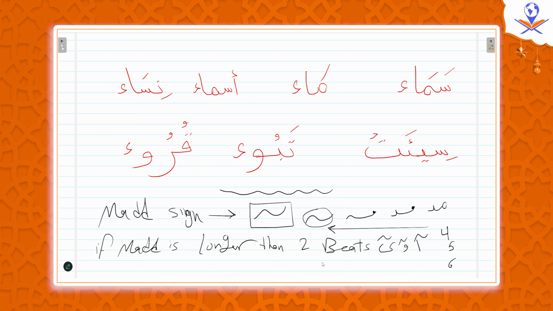This wave is for general, for all types. For the connected mad, al-mad al-muttasil, only 4. Some scholars said 5, but we do it only 4, do not confuse.